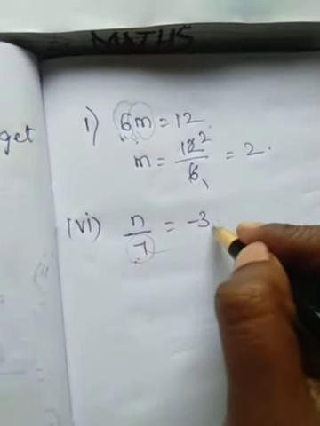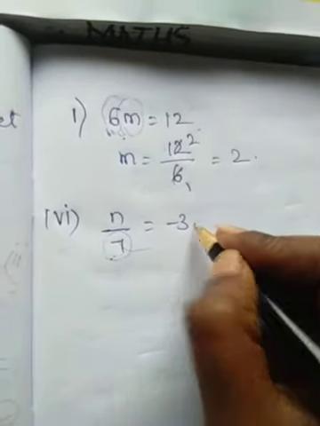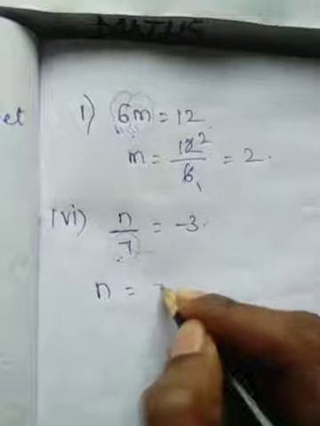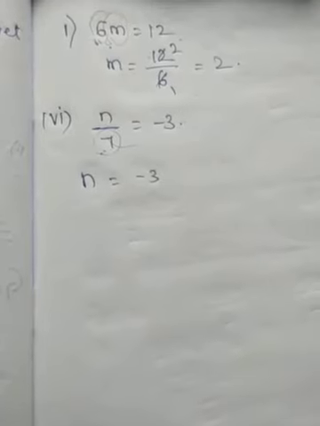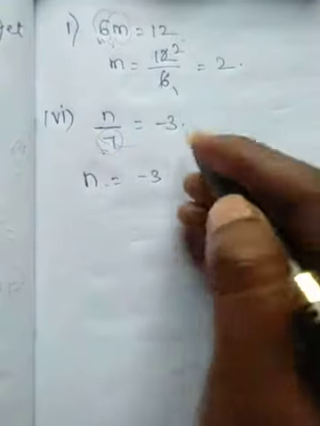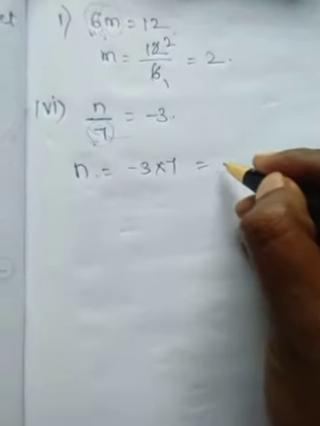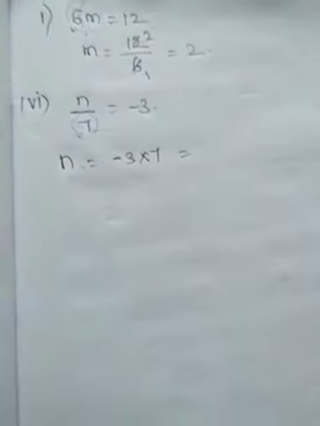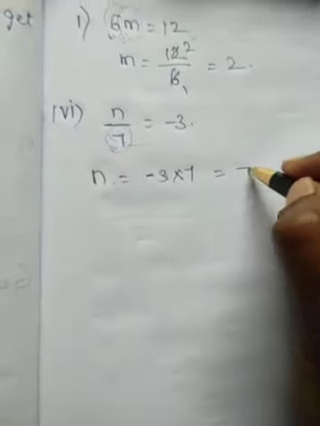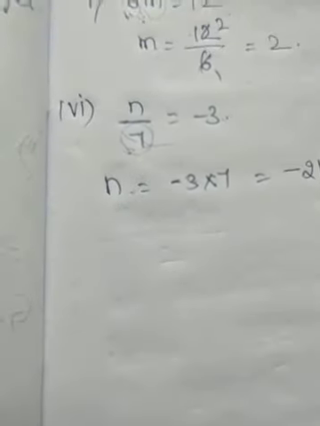So if you transpose this divided by 7 to the RHS side, it will become multiplication. So n equal to -3 into 7. 7 3s are 21, and my negative sign is there, so you have to keep the negative sign: -21. Clear? This is how you have to do the sixth problem.